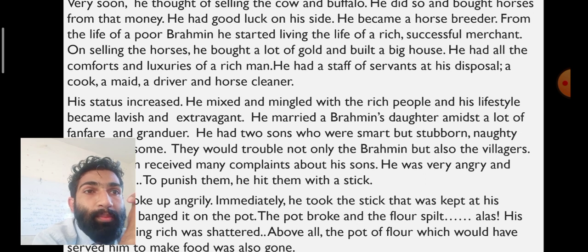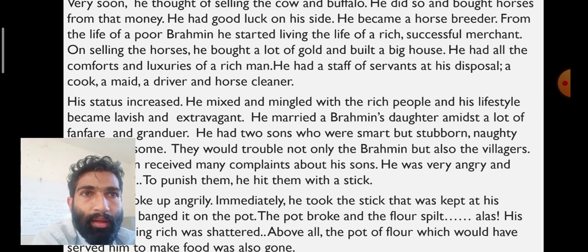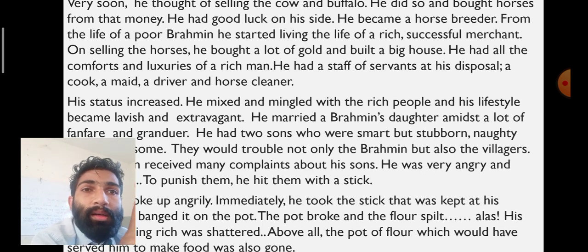So he became a horse breeder. Horse breeder means he bought another horse also, a female and a male. Then they got a baby, and he sold this baby horse, okay, like that. He became a horse breeder. From the life of a poor Brahmin, he started living the life of a rich, successful merchant. He was begging house to house, but when he got money, he started to live the rich life.